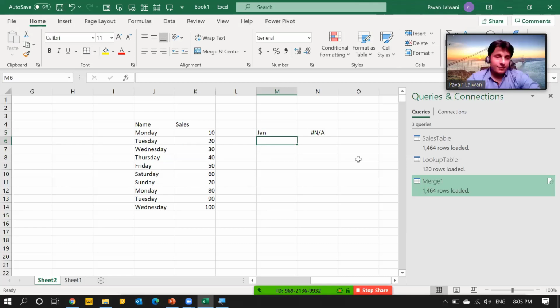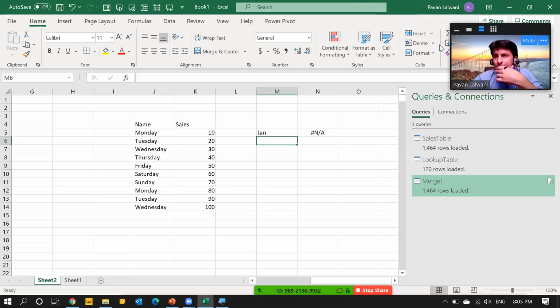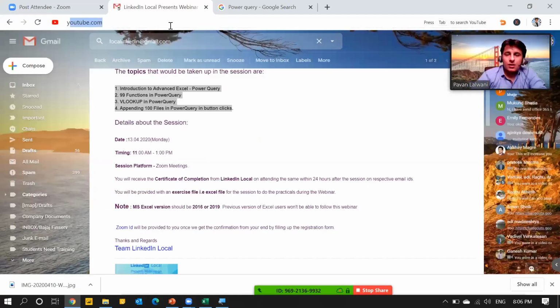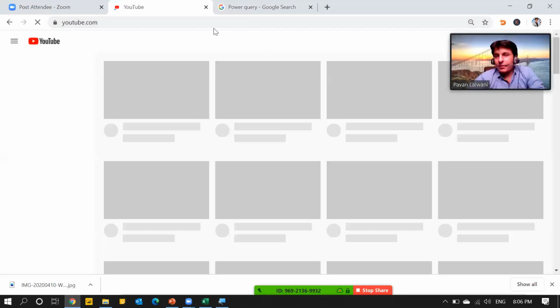Is there some constraint regarding the number of columns VLOOKUP can look up? Is there some restriction in the column part, that only a fixed number of columns can be looked upon using VLOOKUP? No, you can use as many columns as you have. Okay, there's no limit in that. And is any kind of trimming required? That depends on the data, definitely. Okay.